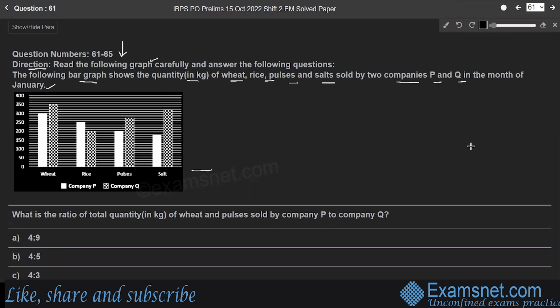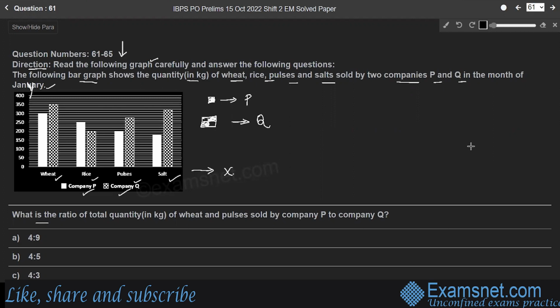Here in the bar graph, along the x-axis, the items are given: wheat, rice, pulses and salt sold by two different companies P and Q. Here the white shaded part represents items sold by company P, whereas the black and white part shows items sold by company Q. Along the y-axis, the quantity of these items is given.